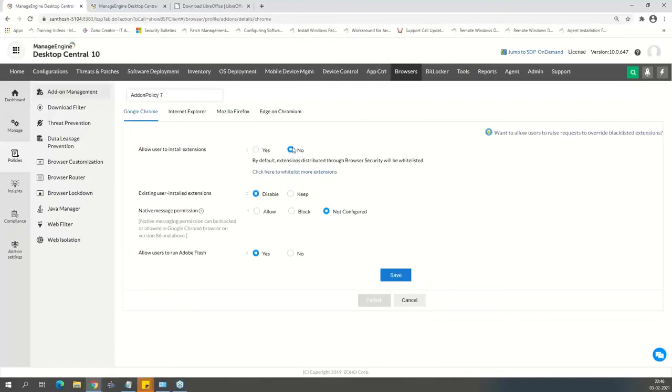And then say don't allow the user to install any plugins, but I can create a whitelist. If you think there are genuine plugins that can be used, go ahead and add them to the whitelist here. What about the existing add-ons or the extensions, whether you want to disable them or let the user keep them? What about the native message permission, whether you want to allow or block? You can go ahead and do those changes. So comprehensive add-on management is possible from the browser security. You do have a very big list of different security parameters that I can control.